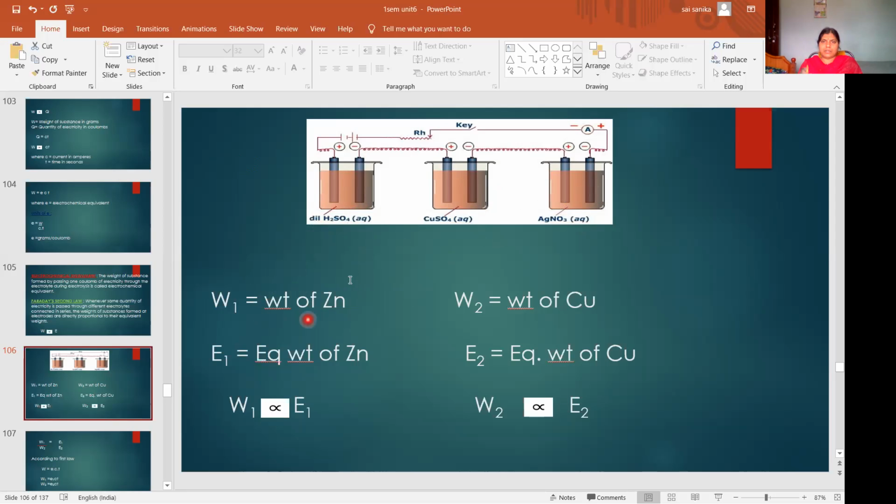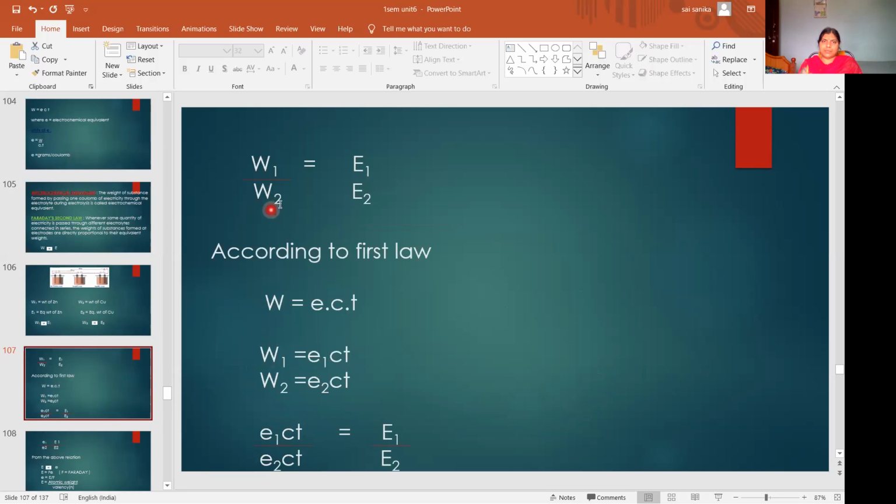Here we take the weight of zinc and the weight of copper. Consider this as a zinc sulfate solution and this as a copper sulfate solution. W1 will be the weight of zinc and W2 the weight of copper. E1 will be the equivalent weight of zinc and E2 the equivalent weight of copper. The weight of zinc is directly proportional to the equivalent weight of zinc, and similarly for copper. So W1 by W2 is equal to E1 by E2.